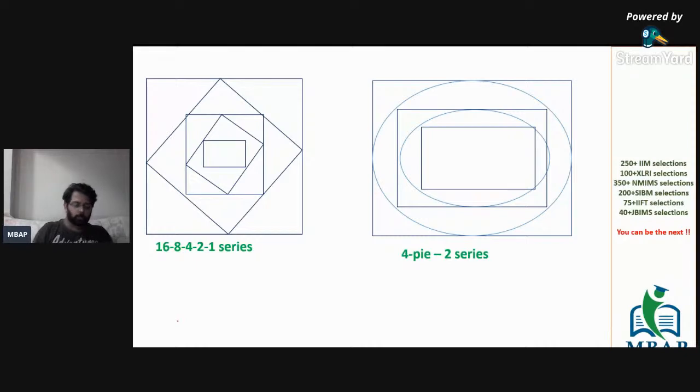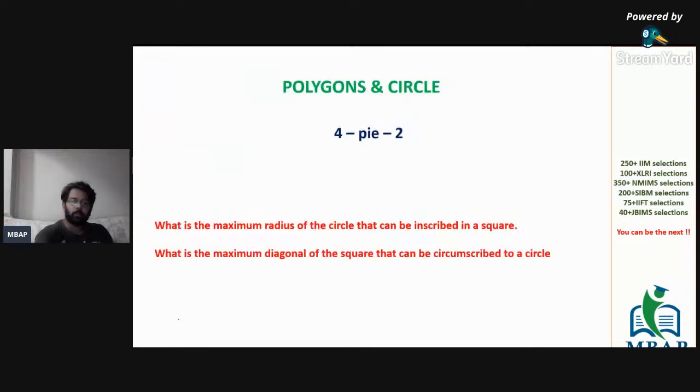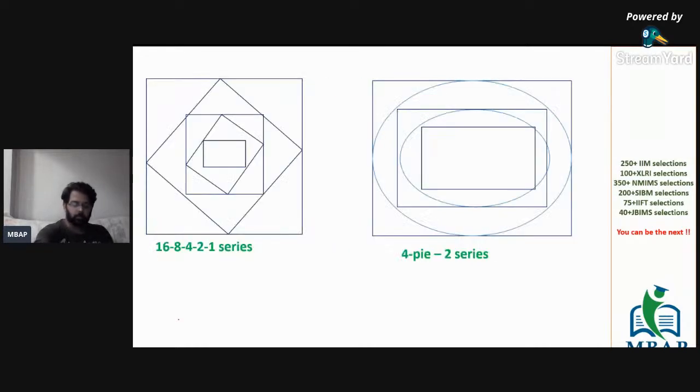I hope all of you can see the question really very well and the content too. The third variety of question that we are looking at is a question series based on polygons and circles. One variety where a polygon is inside a polygon, and second is a polygon circumscribed or inscribed with a circle. So let's see the first type, which is a square inside a square.